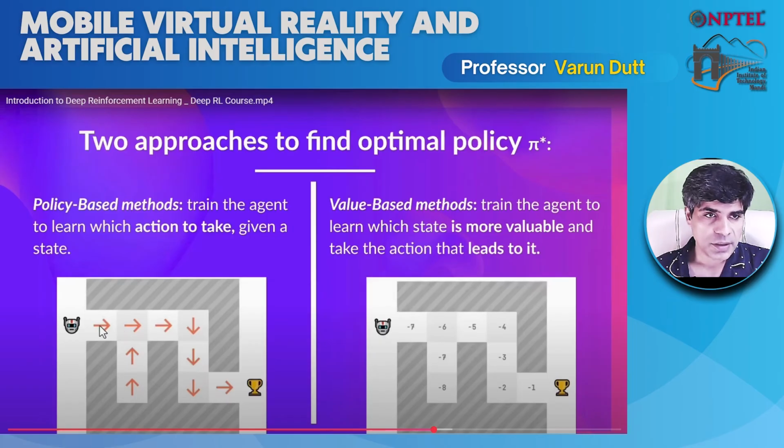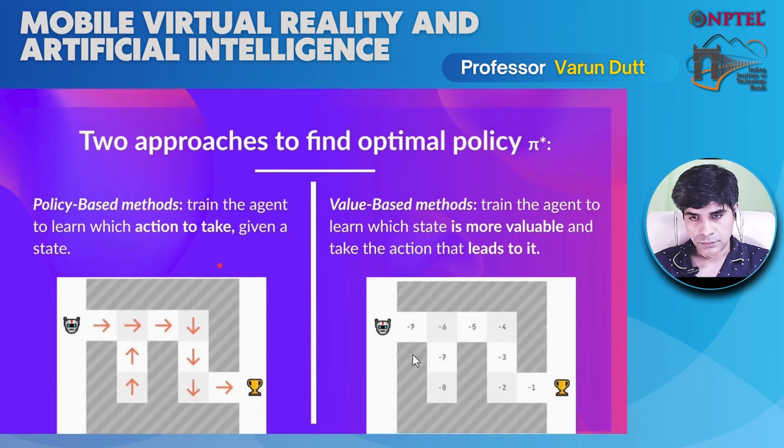The idea is that in a policy-based method, if the agent is in a state, the question is which action should the agent take? In this case, right, left, up and down, and the plausible action is right. In contrast, in the value-based method, basically we say move towards that particular state which is valuable. So if you are here or if you are here, going here and here gives you -7, but going to this state, which is -6, -5, is more valuable, and therefore it will take a right action. So, to understand better, look at this example.